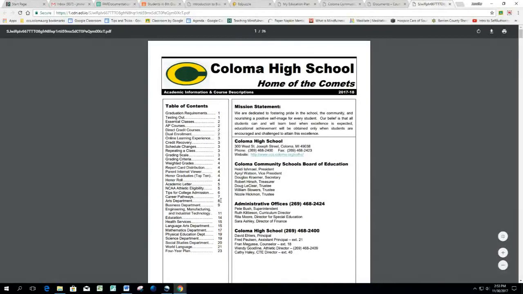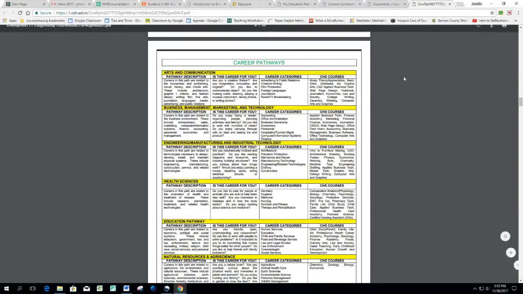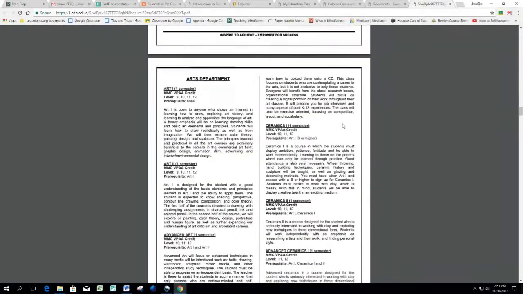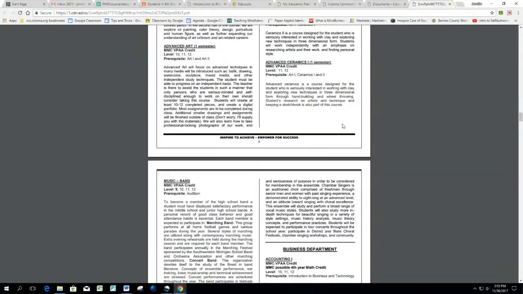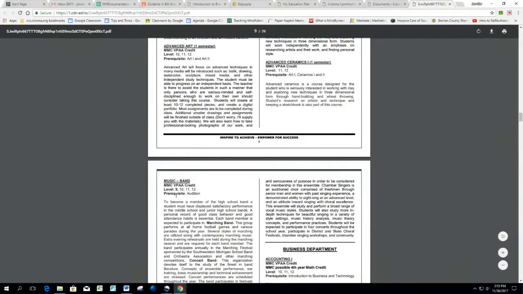So in the table of contents, it's on page 8. Click on the 1, type in 8, hit enter, scroll down a little bit. Let's see if we can find band. There it is, under music. Okay, it says it can be a 9th, 10th, 11th, or 12th grade